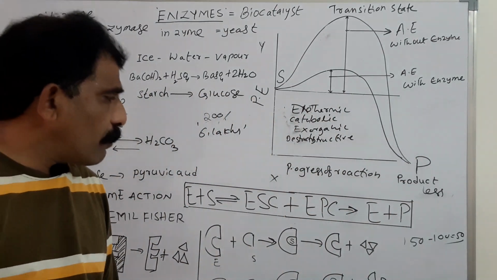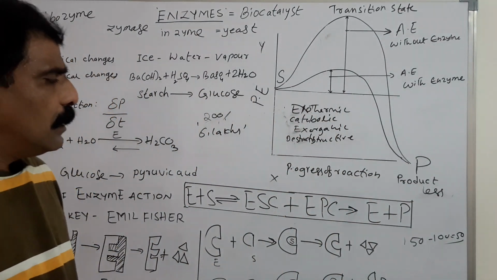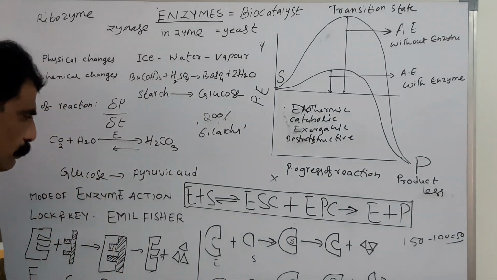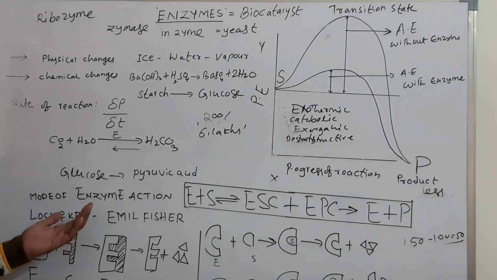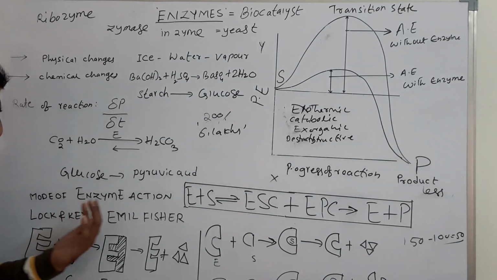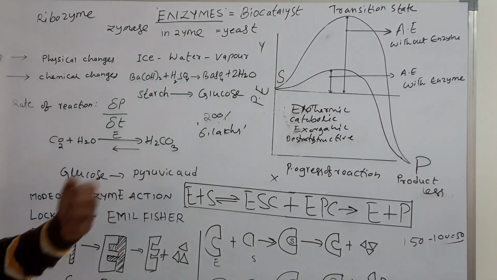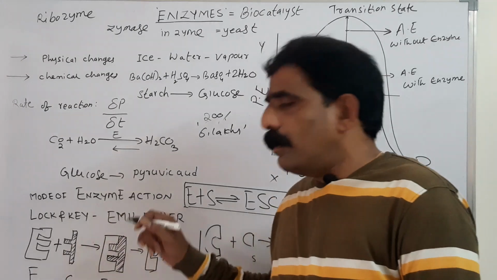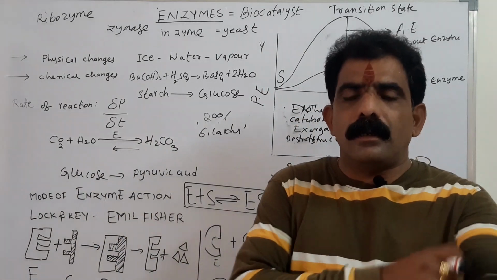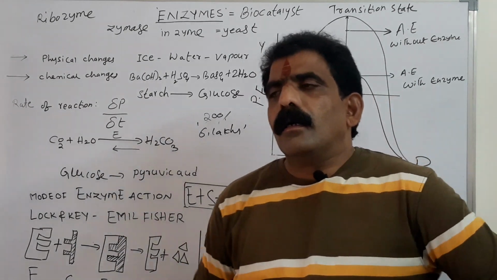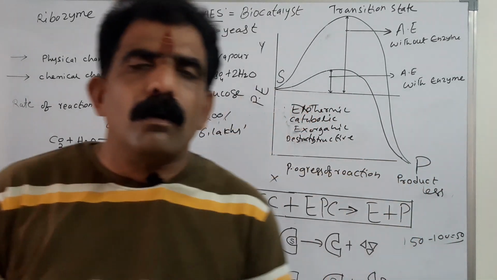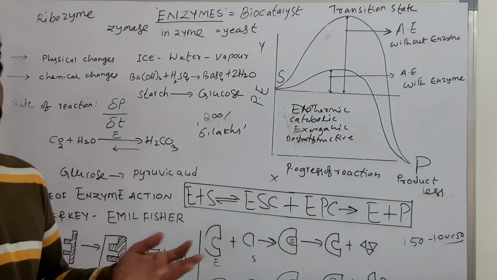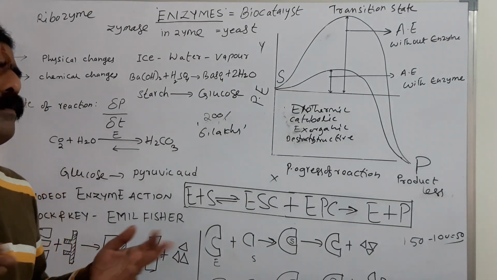To explain the enzymatic activity, different models are proposed by different workers. Of them, we discuss the popular ones here. See, lock and key theory. Lock and key theory was given by Emil Fischer. According to the lock and key theory, the configuration of the substrate molecule and that of the active site should be similar. Then only the reaction takes place. Otherwise, the reaction will be inhibited. The reaction will not take place.